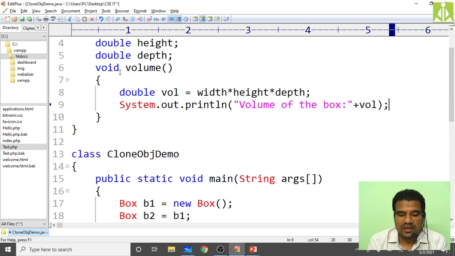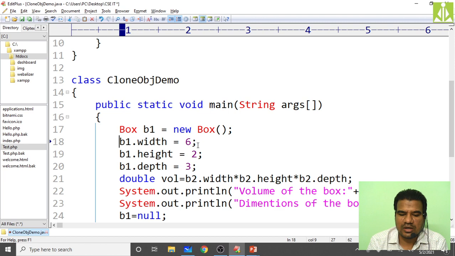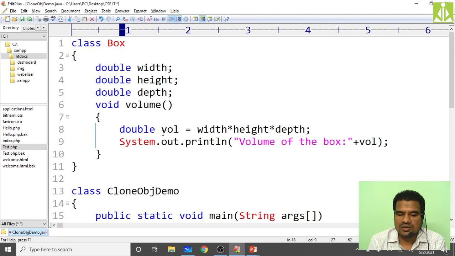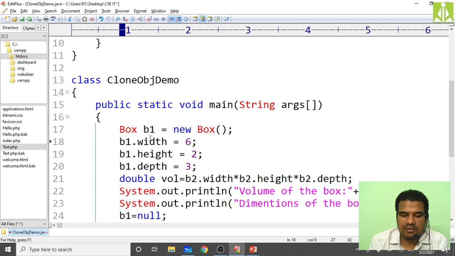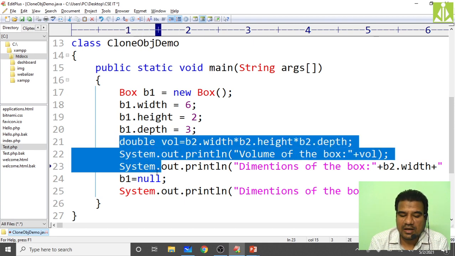So next thing, inside this, we have to create the object. This thing I don't want now. I don't want any clone of my object. So I have created only one object, that is the b1 object. After creating the b1 object, I have initialized b1.width to some value, b1.height to some value, b1.depth to some value. Now I have no need to calculate the volume over here.